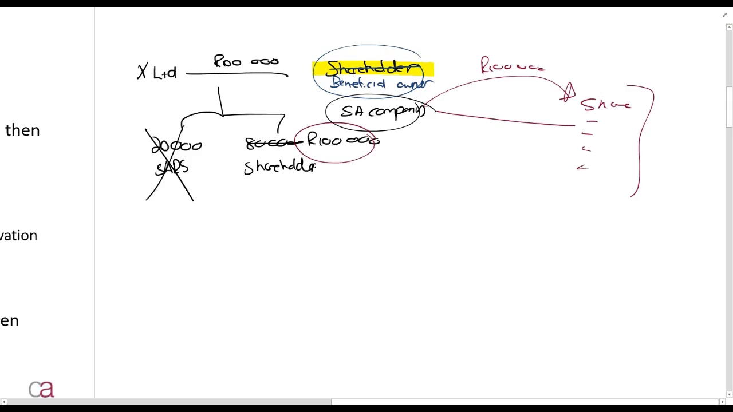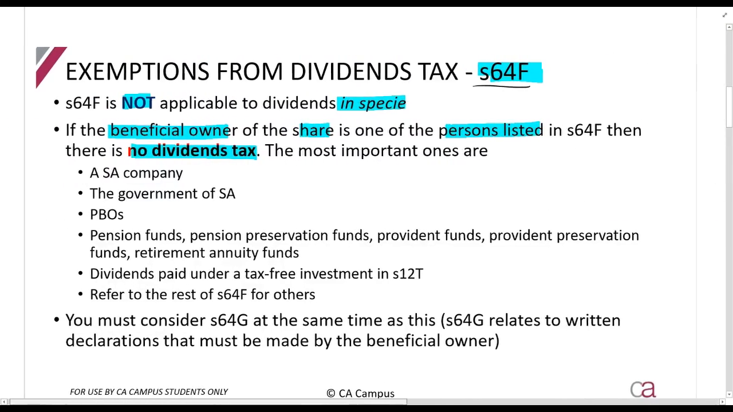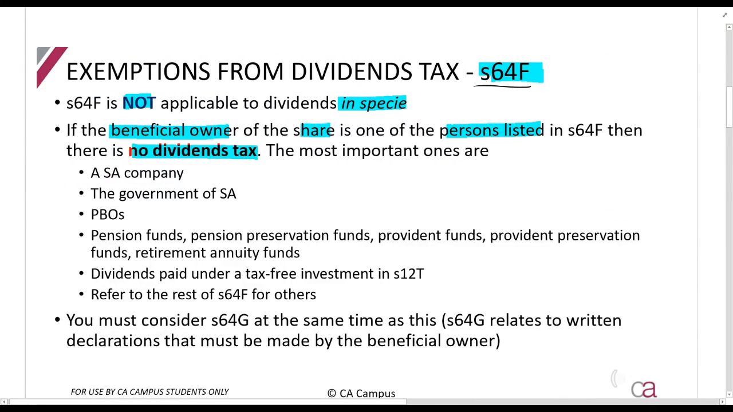This is why students and people always complain about SARS trying to take all your money. They don't always. Here they were saying we're not going to have dividends tax here and here. So if you pay into a company, no dividends tax. If you pay a dividend to the government of South Africa, no dividends tax. If you pay it to a public benefit organization, no dividends tax. If it gets paid to a pension fund, provident fund, or any of these, no dividends tax.